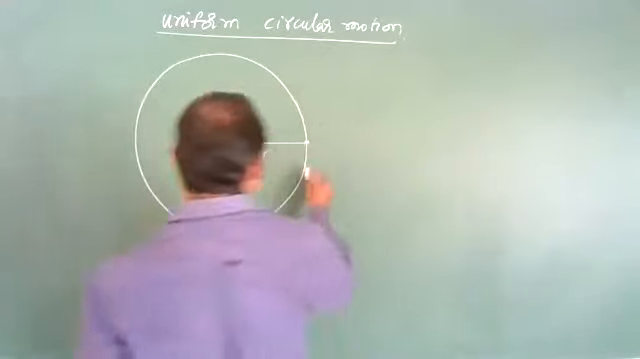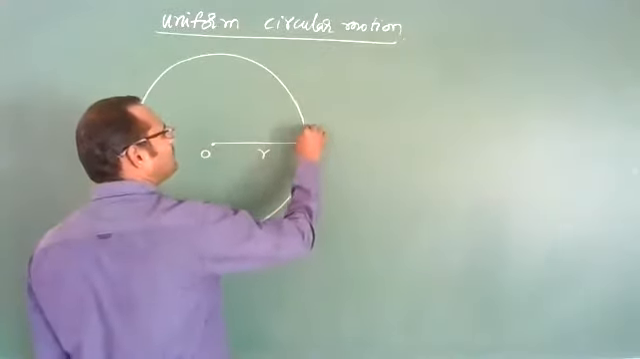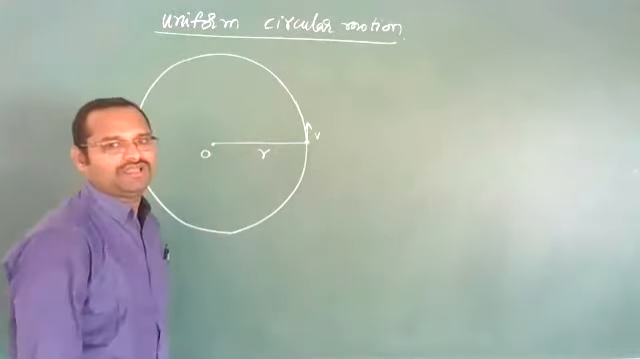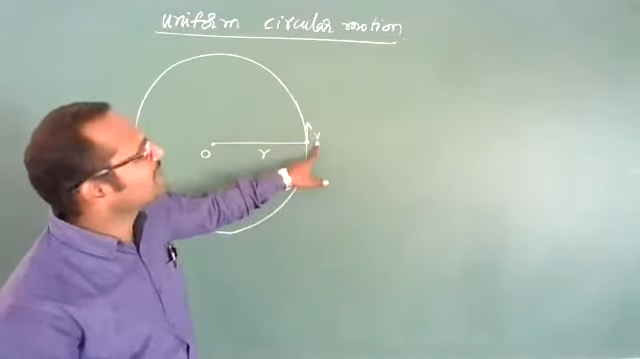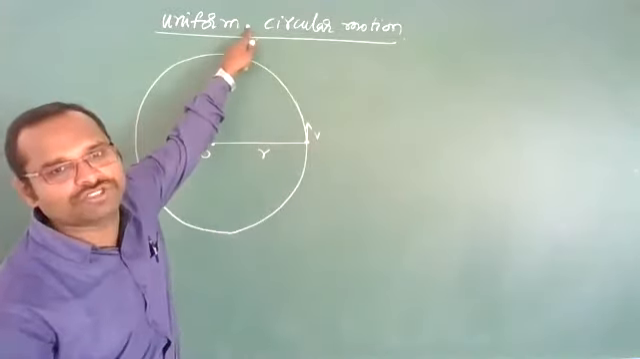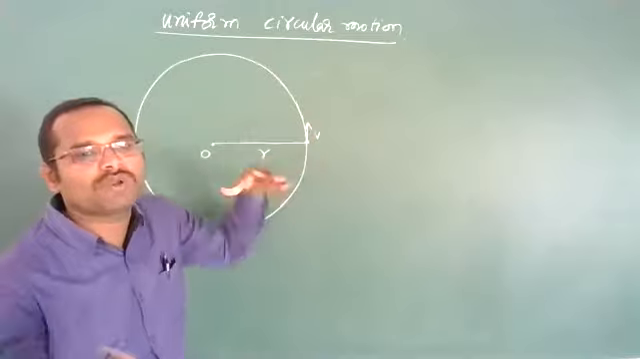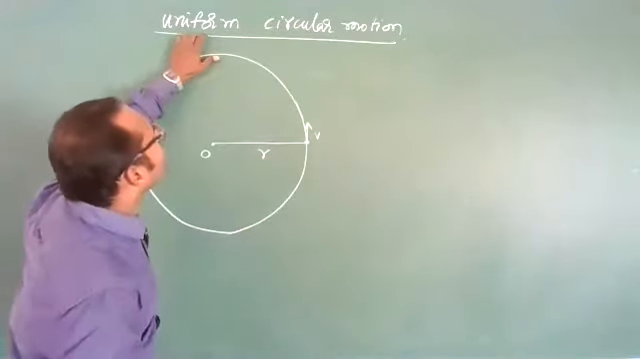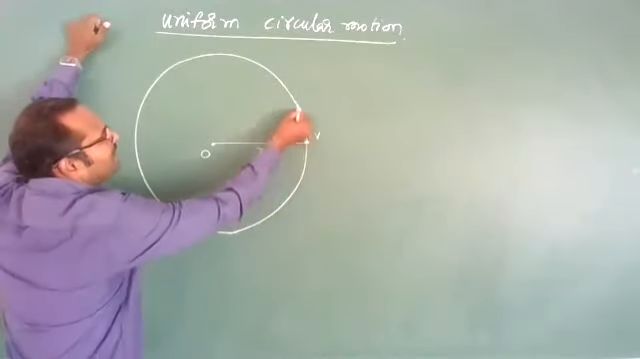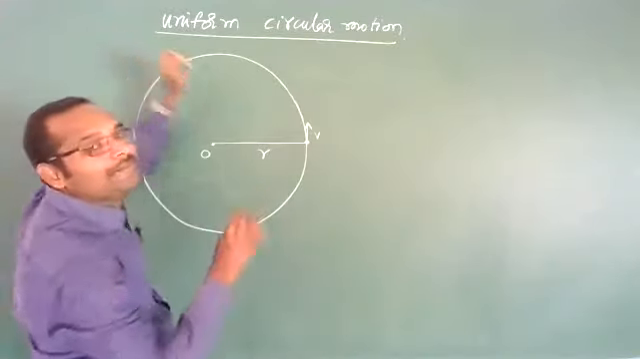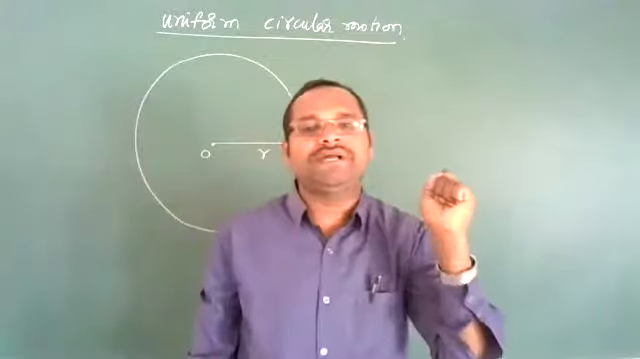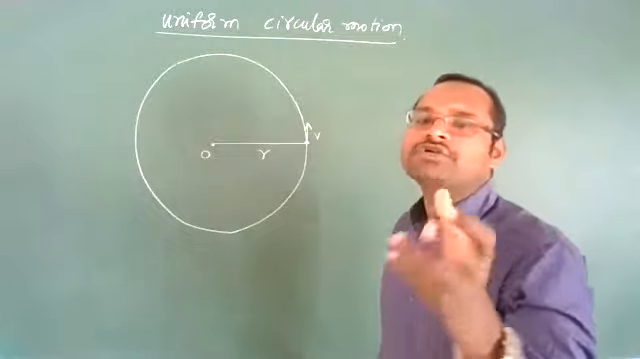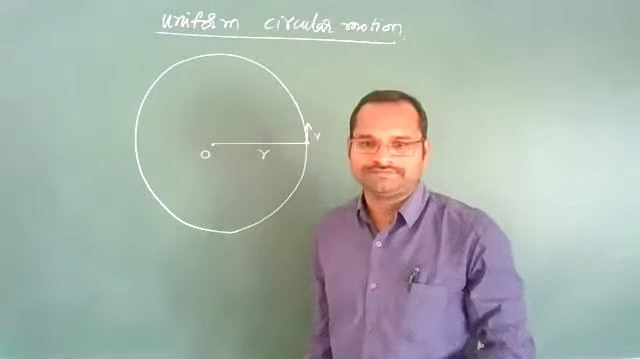Now let us suppose that this object is moving with a velocity v on the circular path. If I say this velocity v is constant, then it will be called uniform circular motion. If the velocity v is not constant, then it will be non-uniform circular motion. Uniform circular motion is when an object or a particle moves in a circular path with constant speed, then the motion of the body is called uniform circular motion.